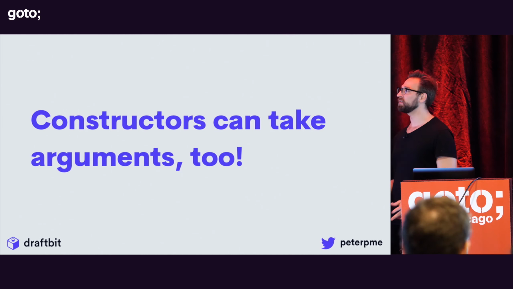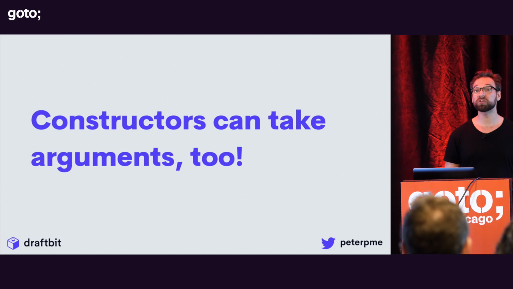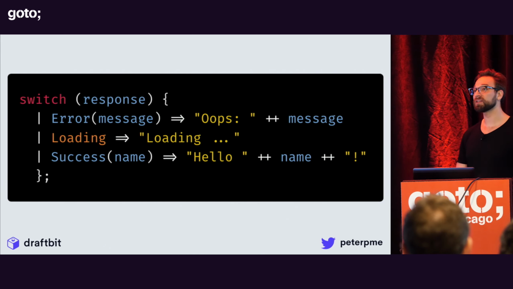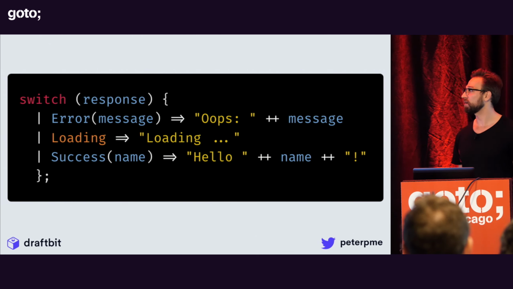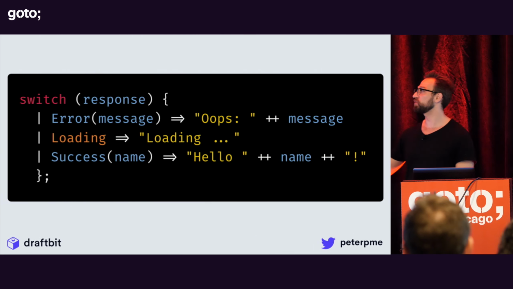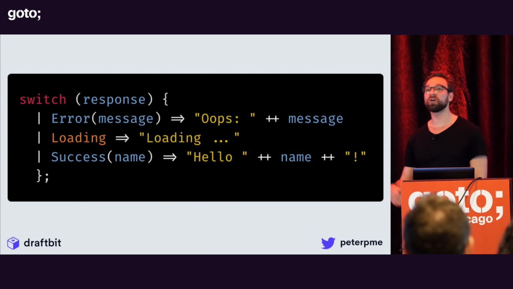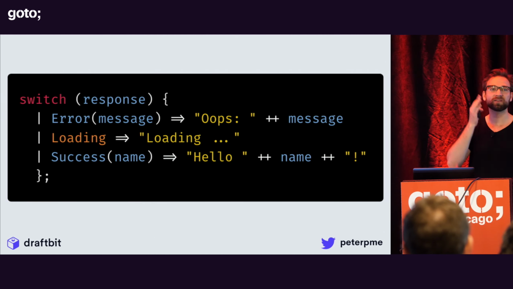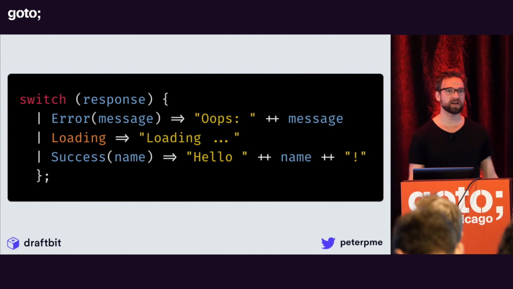And the cool thing about it is, in a real world setting, if you were using Reason, you'd be using constructors with arguments. And here's a common pattern, right? You've got some data coming back from the server. Your first case is an error. You switch through the message in that response, and just oops, something went wrong. You've got a loading state. So if it's loading, you've got your loading indicator or some text or some way of letting the user know. And lastly, success.